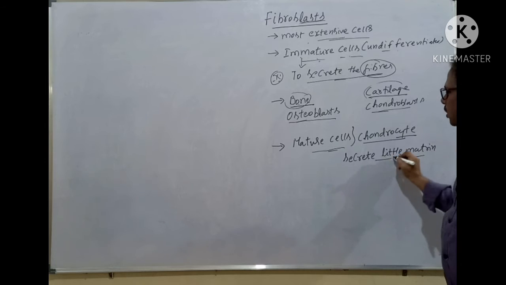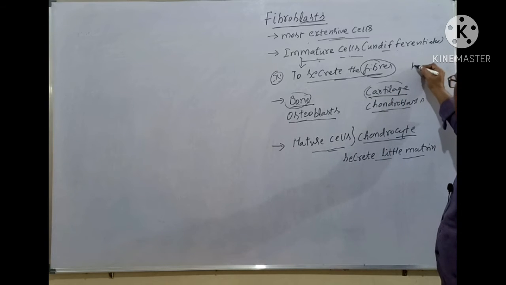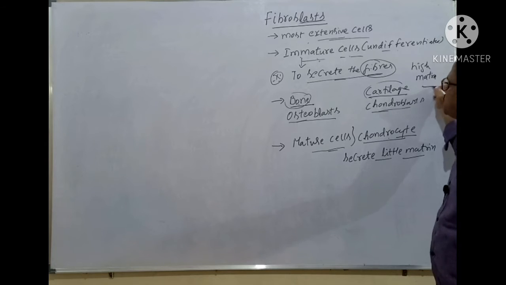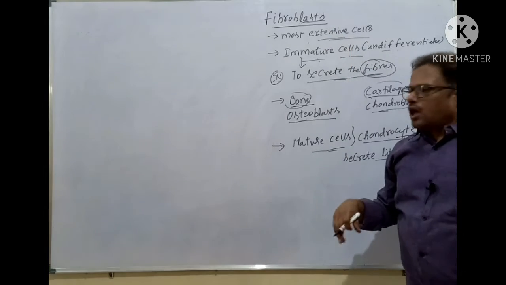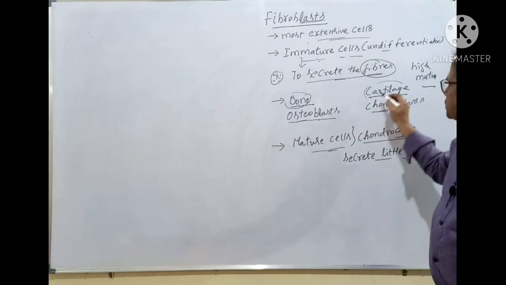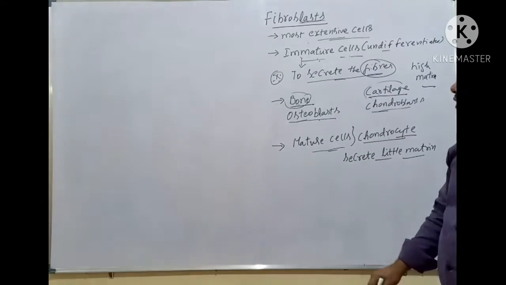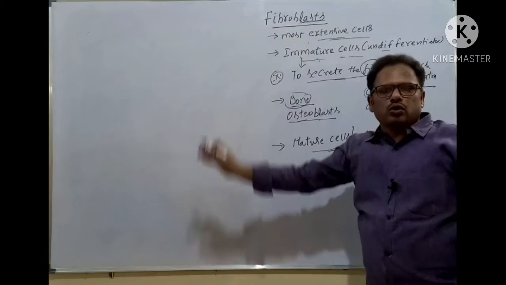High quantities of matrix are produced by fibroblasts, and they are present in the bone as osteoblasts and in the cartilage as chondroblasts. Clear, students? That's all about the fibroblasts.